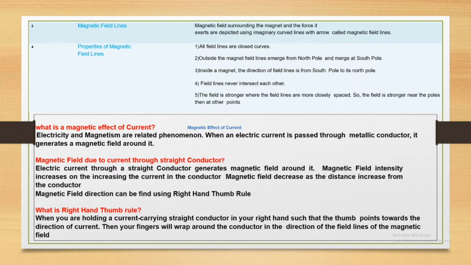Electricity and magnetism are related phenomena. When an electric current is passed through a metallic conductor, it generates a magnetic field around it. Suppose first it is a straight wire. When current is passing through a straight wire, a magnetic field is produced around it.